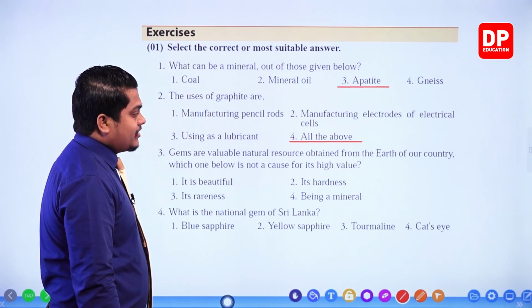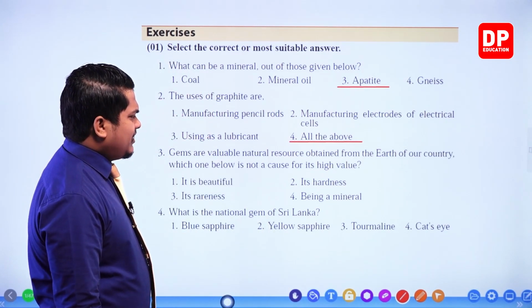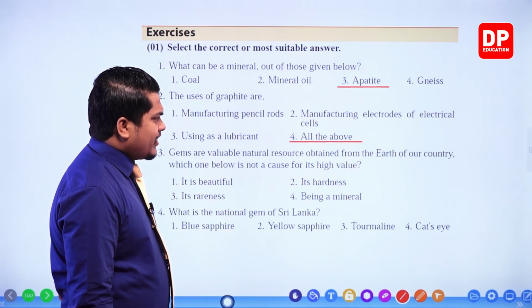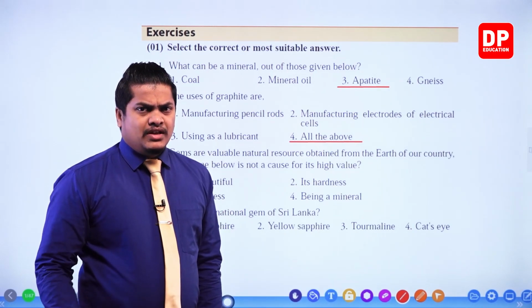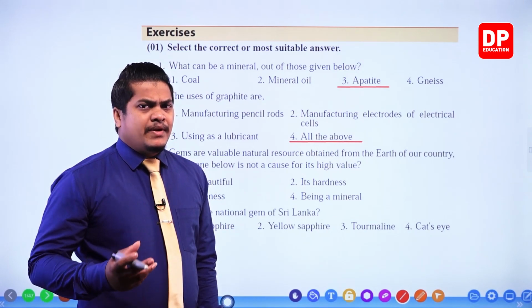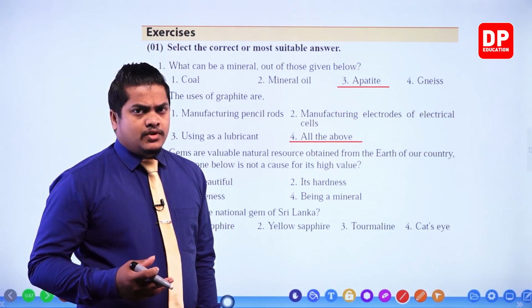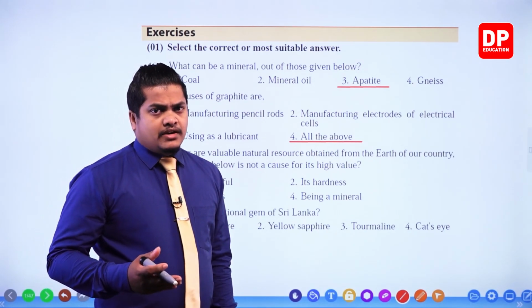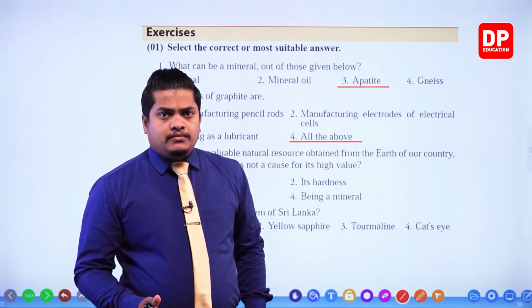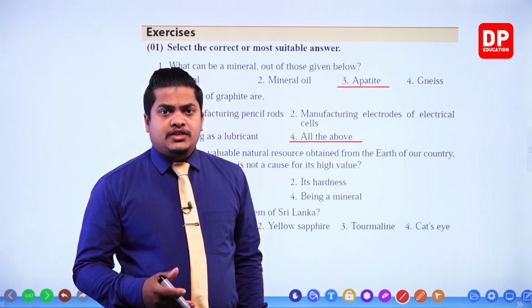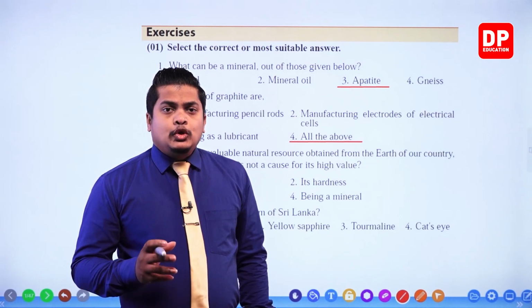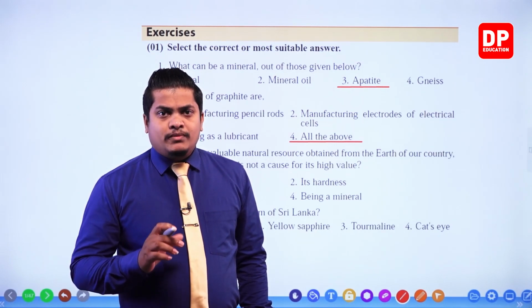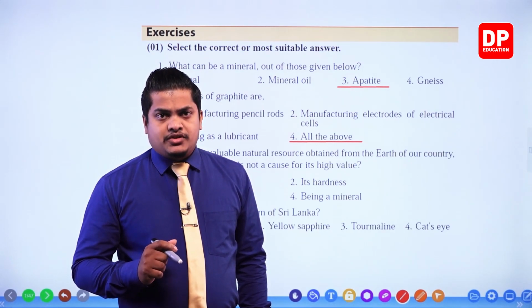Next one, being a mineral. Even though it is a mineral, we know that it doesn't affect the expensiveness of the gem. There are other minerals in our environment as well, other than gems. However, those minerals are not as valuable as these gems, my dear children.